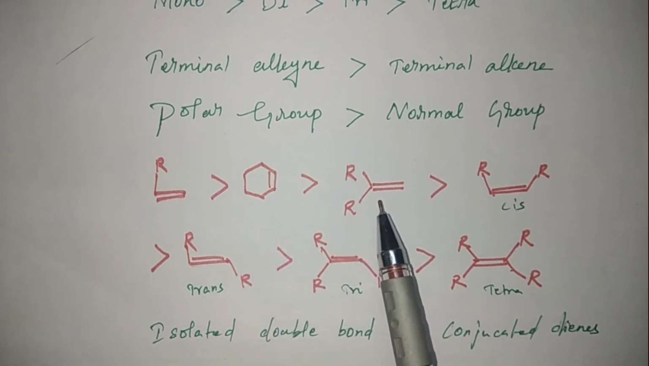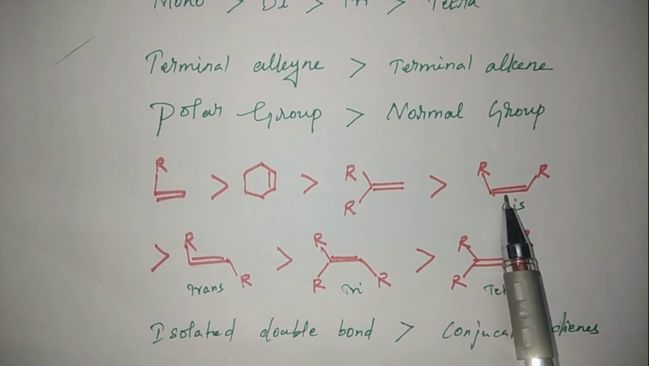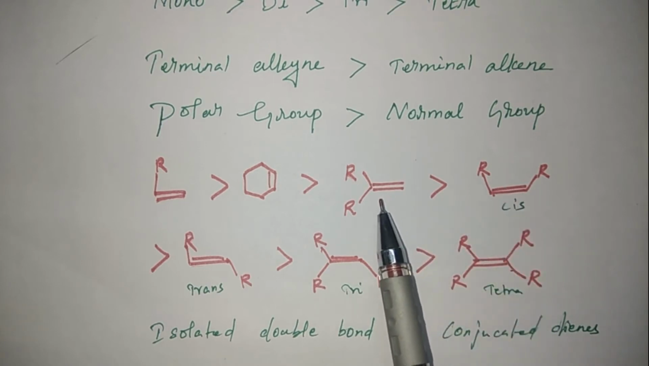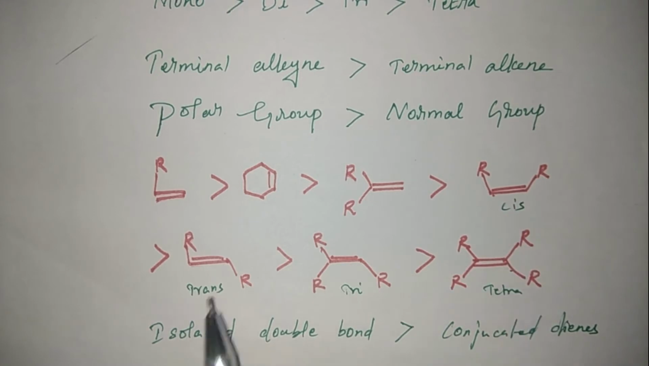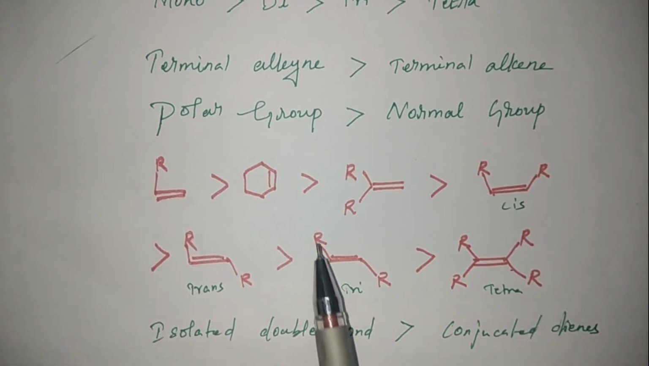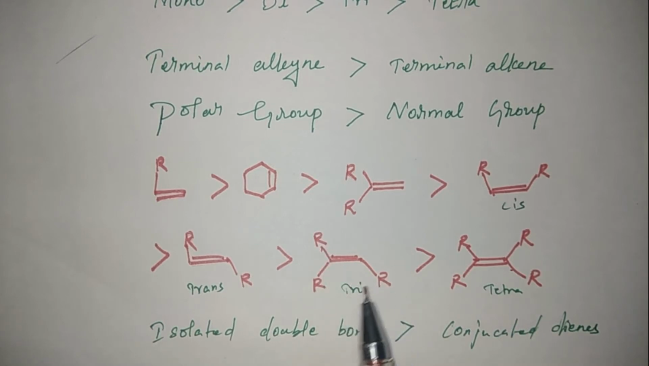This is a di-substituted compound. This is also a di-substituted compound, in the cis position. The terminal one will be more preferably hydrogenated than the cis compound. The cis compound is more preferably hydrogenated than the trans compound. It is a tri-substituted alkene. A tri-substituted alkene is more favored than a tetra-substituted alkene. Then isolated double bonds are rapidly hydrogenated over conjugated dienes.